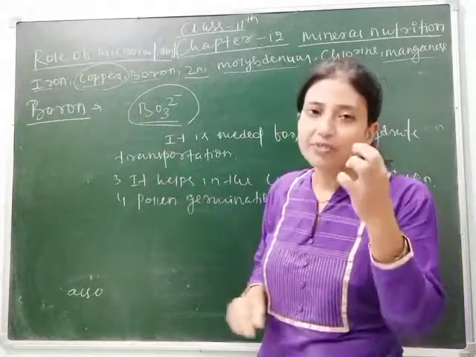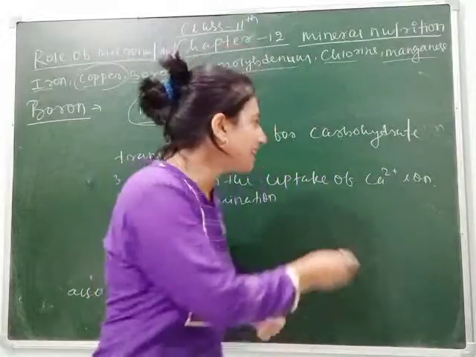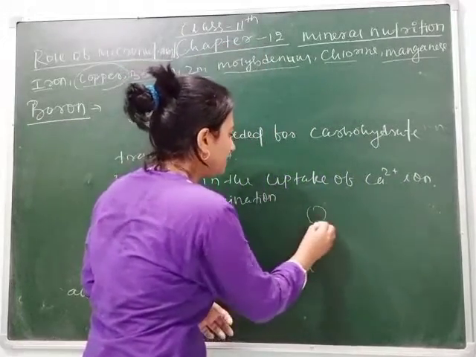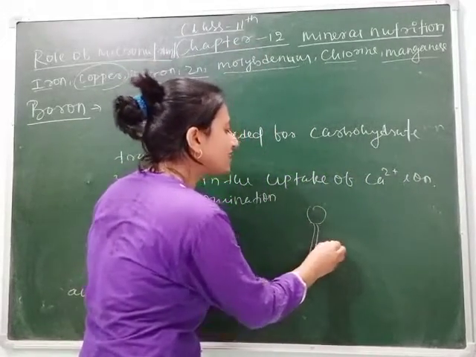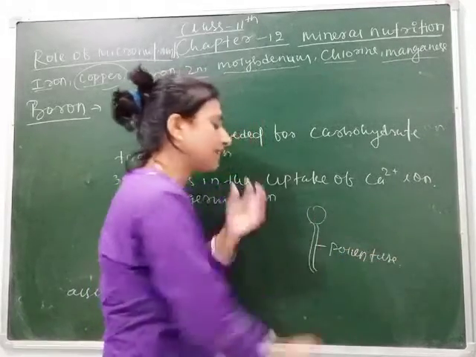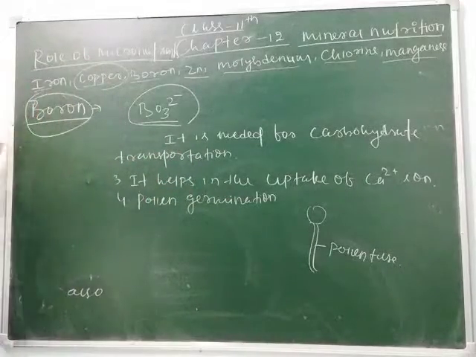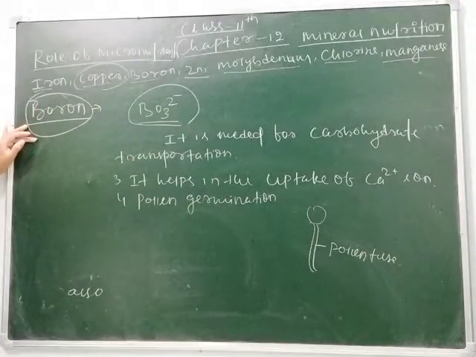Due to boron, the pollen grains start germinating, means release the pollen tube. This is the pollen tube and this will be released when the grain falls on the stigma, due to boron. So that's why we can say boron helps in pollen germination.